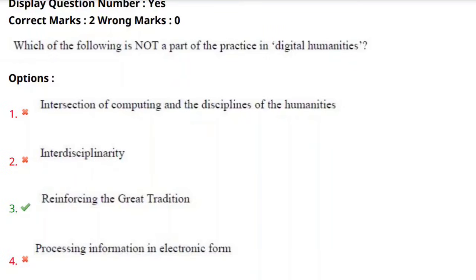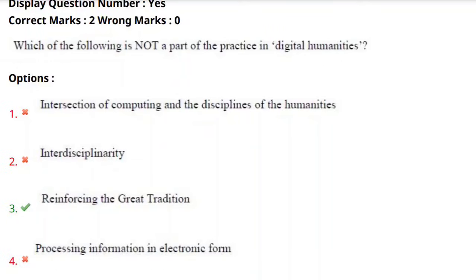And reinforcing the great tradition. Yes, here it gives a negative connotation related to digital humanities because it does not describe a core practice of the digital humanities. It sounds like preserving the old tradition, old and established ideas without any digital focus, without any modern focus, which implies the preservation of the old methods and traditions.